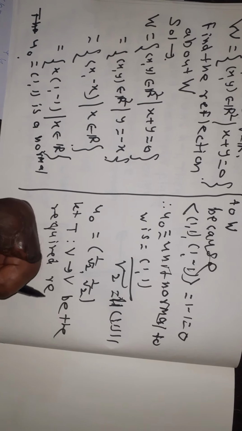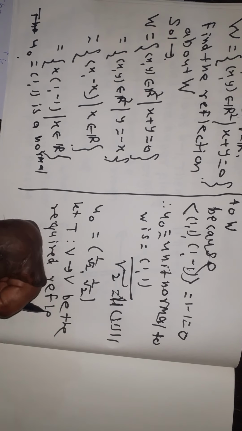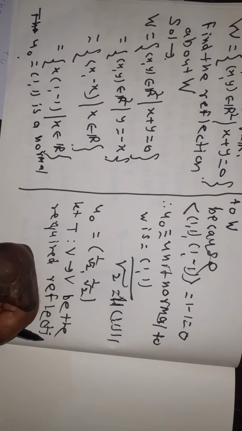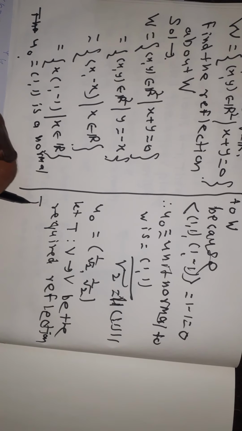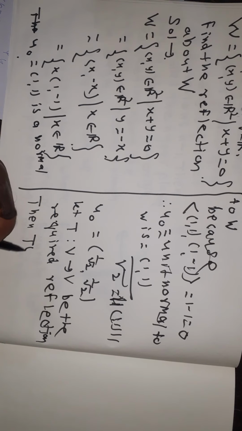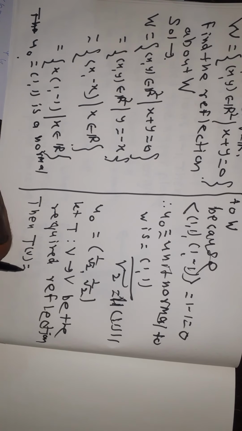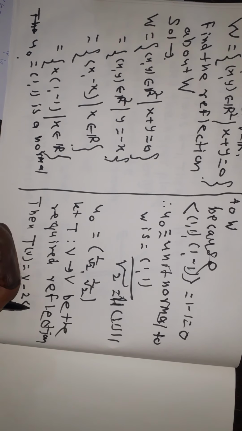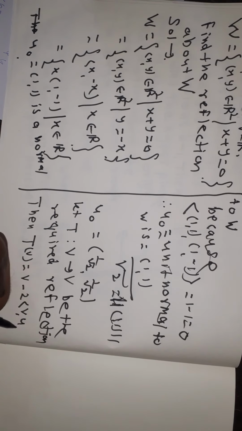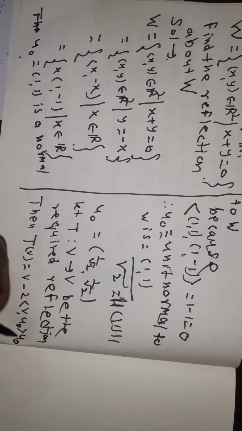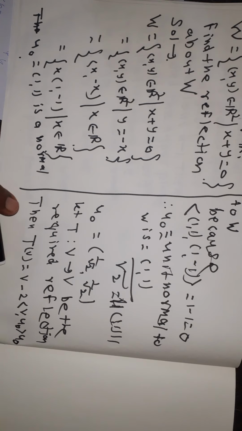Then T of V is equal to V minus 2 times the inner product of V and u0. Here T of V is equal to V minus 2 times the inner product of V and u0.